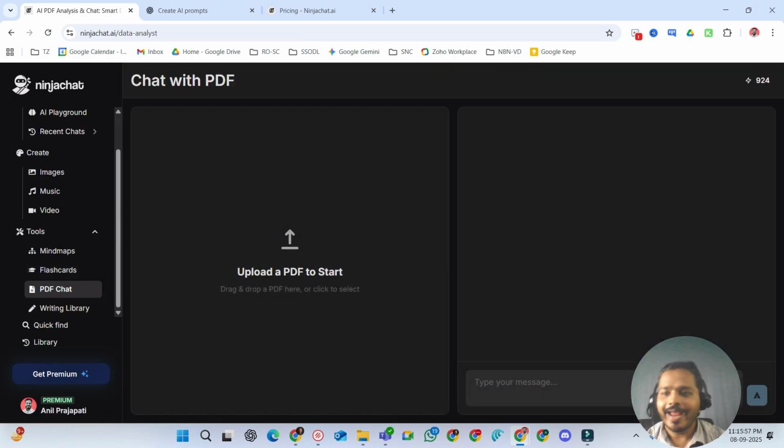Not just that, you can also upload the PDF over here and chat. Let's say if you have a number of documents to read, you can just upload the PDF and ask for the summary. You can upload the PDF and ask questions related to it, instead of searching or reading a lot of things. You can just upload it over here and ask a question, or ask for the summary. So I think this is also one of the best things they have developed.